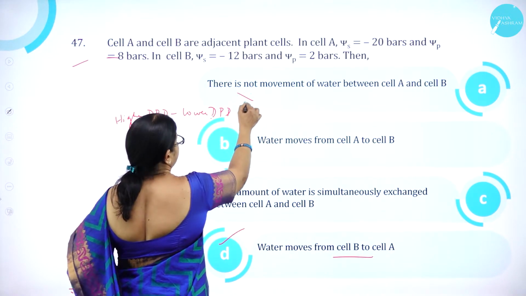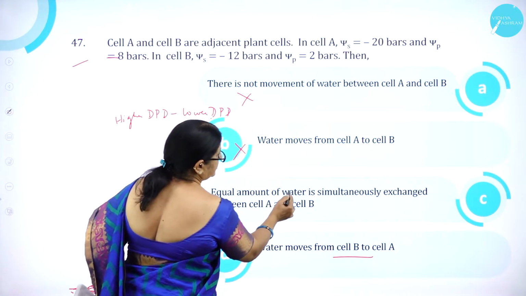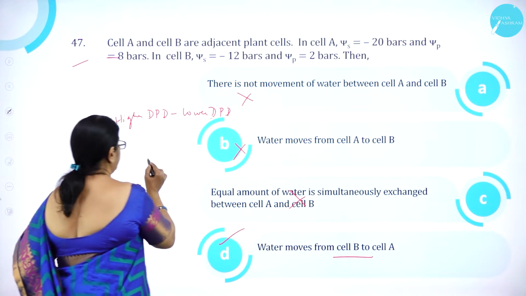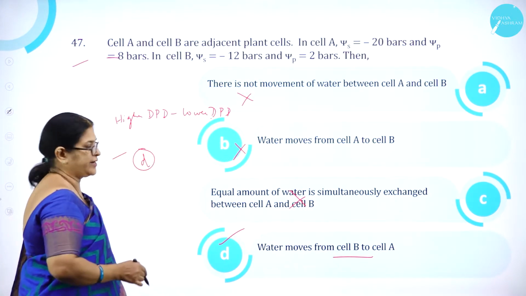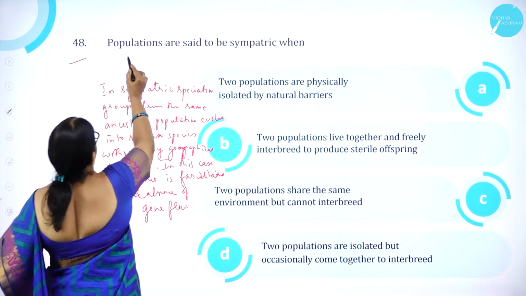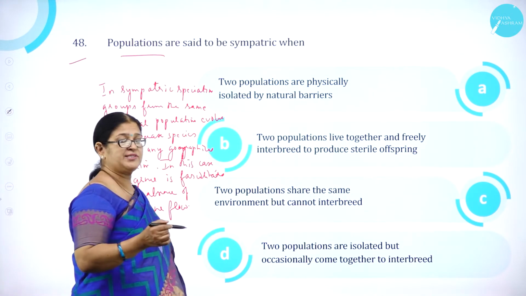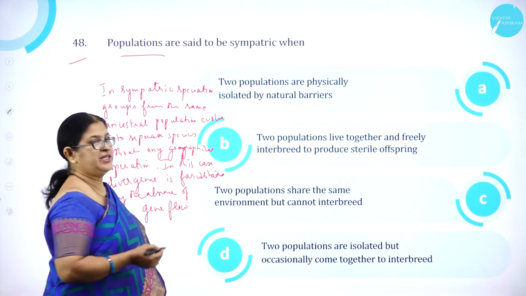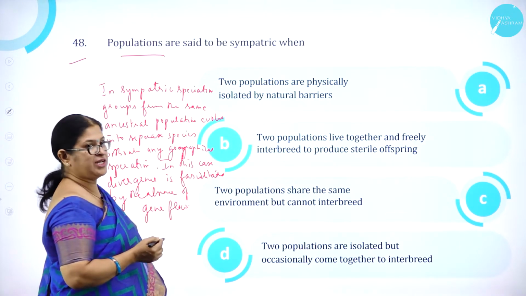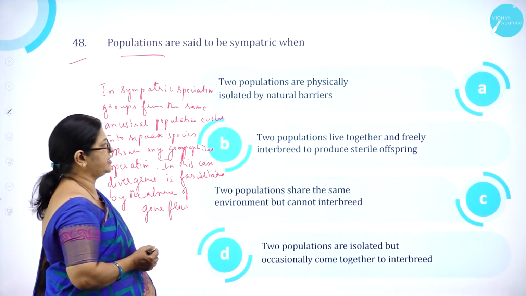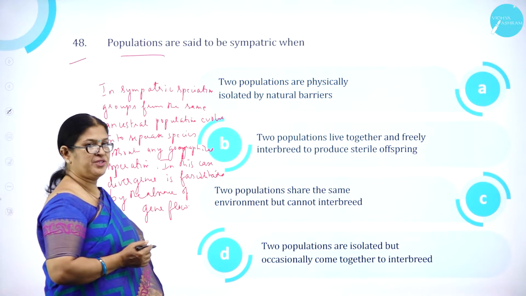So option A is wrong, B is wrong, and C is wrong. So option D is correct. Moving on to 48th question. Populations are said to be sympatric when two populations are physically isolated by natural barriers, two populations live together and freely interbreed to produce sterile offspring.